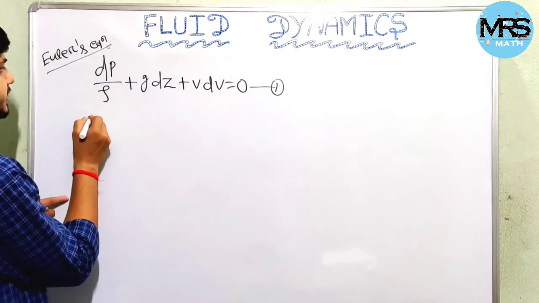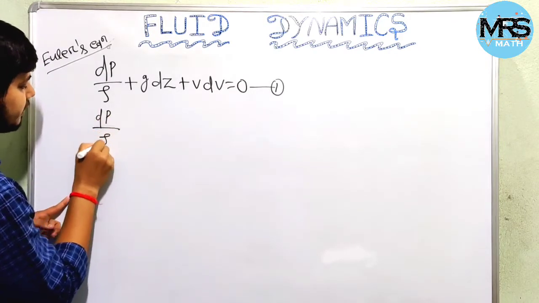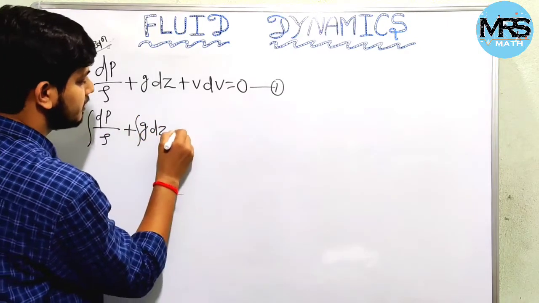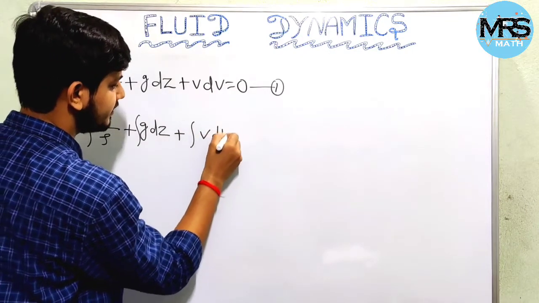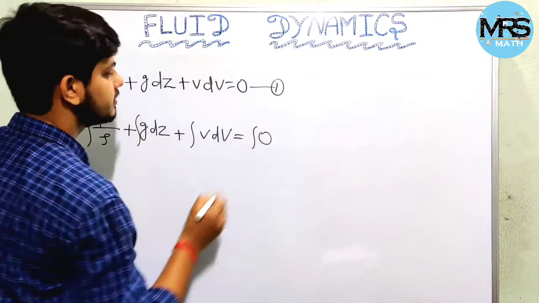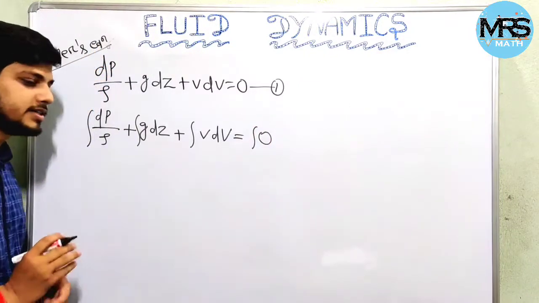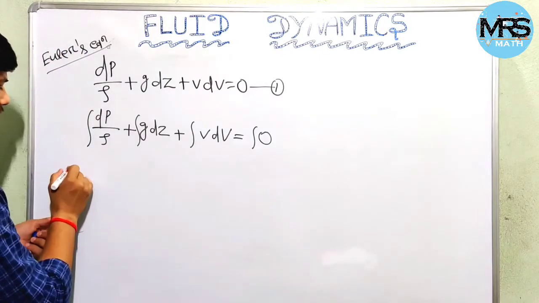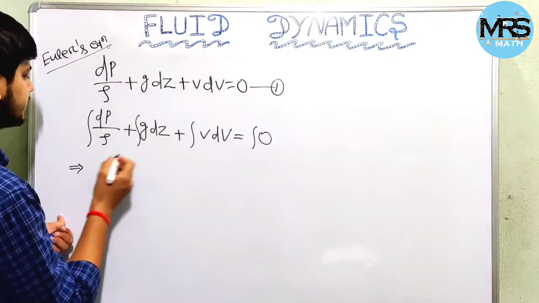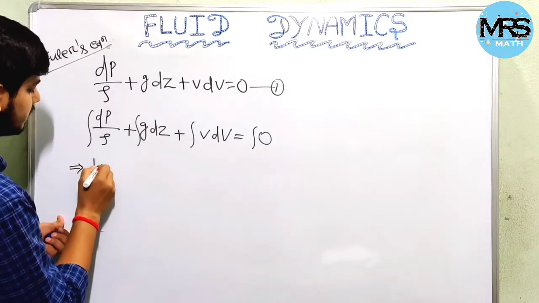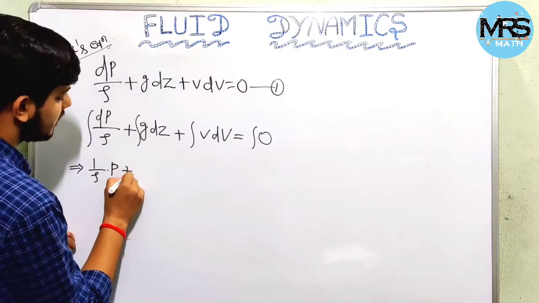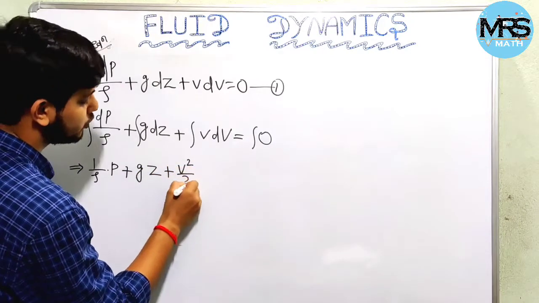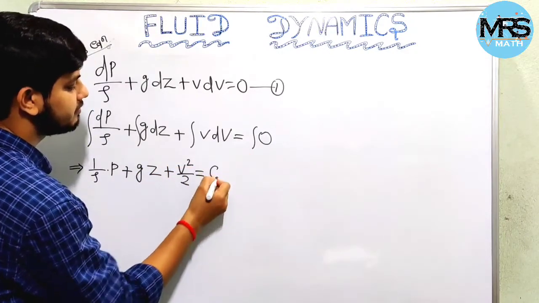So let us integrate: integration of dp by rho plus g dz plus integration of v dv equal to integration of 0. We will consider the fluid as incompressible, that means rho will be constant. Integrating this, we get 1 by rho into p plus g z plus v square by 2, and the integration of 0 is some constant c.